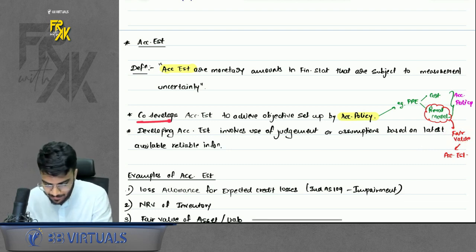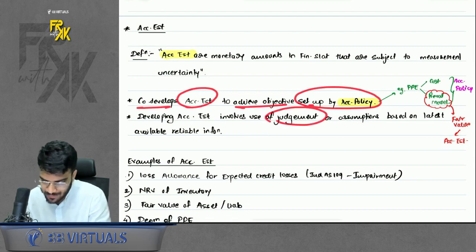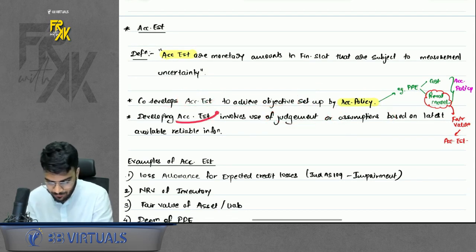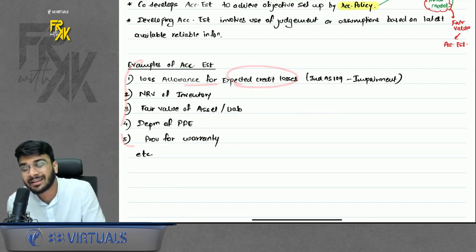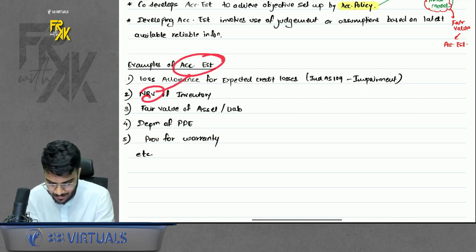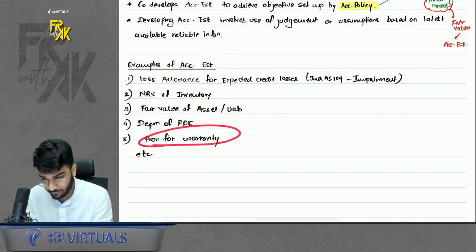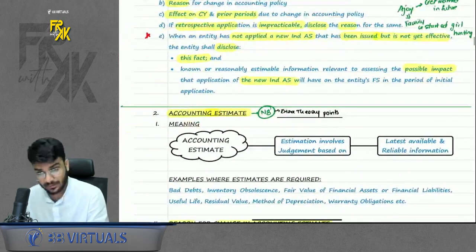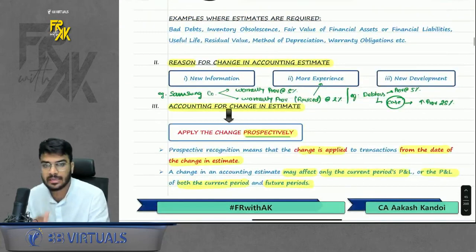So it says the company develops an estimate to achieve the objectives set out by the accounting policy. And also you will have to use judgment and assumptions while developing accounting estimates. Examples are given. Loss allowance for expected credit loss, basically impairment loss as per Ind AS 109, is an estimate. NRV of inventory, estimate. Fair value of any asset or liability is an estimate. Depreciation of PPE is an estimate. Provision for warranty is also an estimate. Clear with this? Yes, sir. Then, can you change any accounting estimate? Yes, you can change in 3 cases.